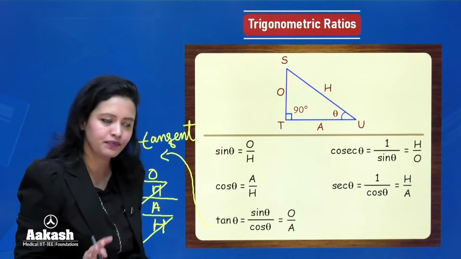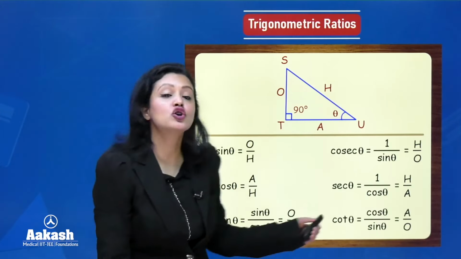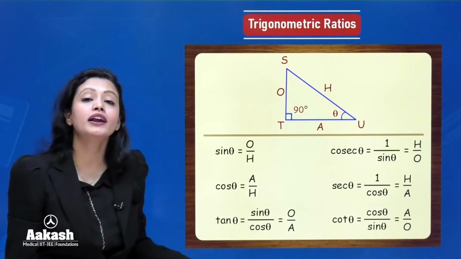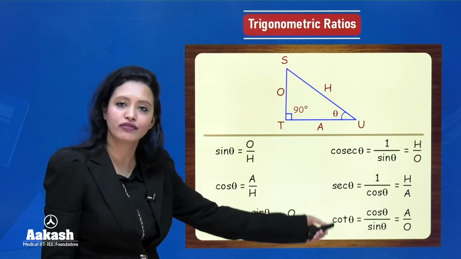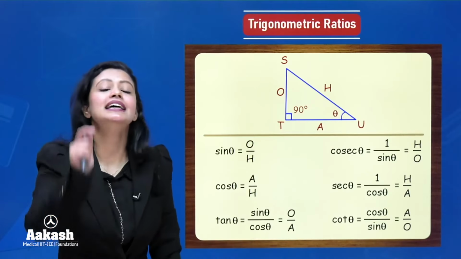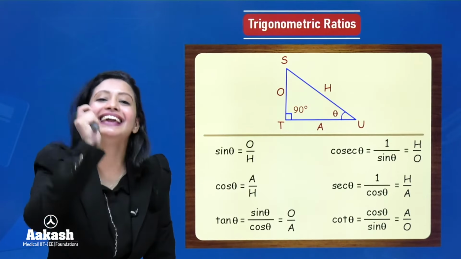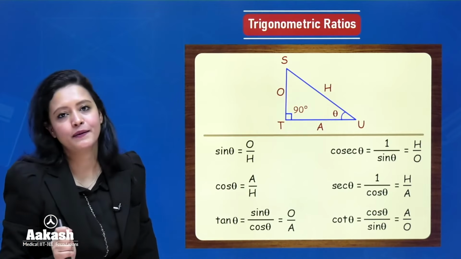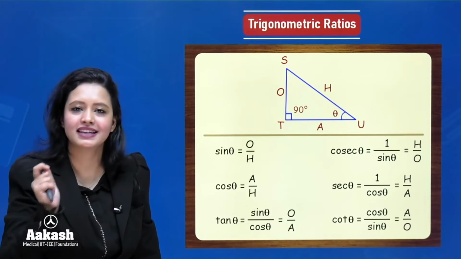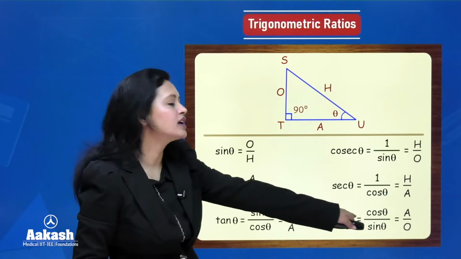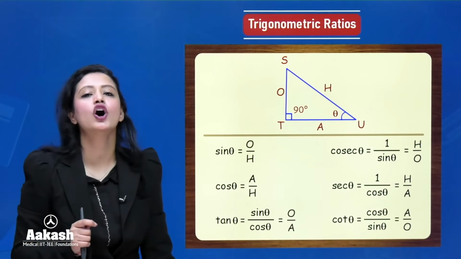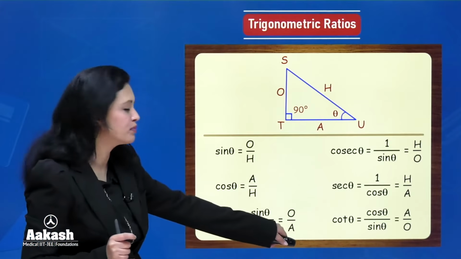Simple. Now next up we have cot theta, which is the acronym of cotangent. Cotangent of theta, that is cot theta, is the reciprocal of tangent, or tan theta. So cot is the reciprocal of tan. It's as simple as that. So we can say that cot theta would be adjacent over opposite. Just take the reciprocal of tan.